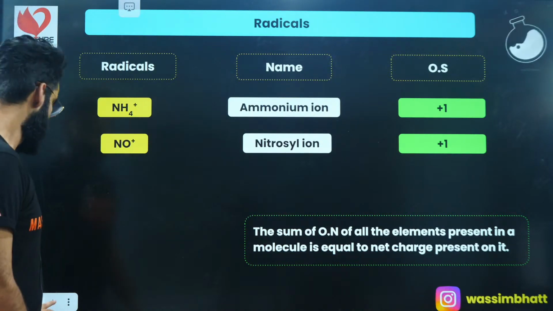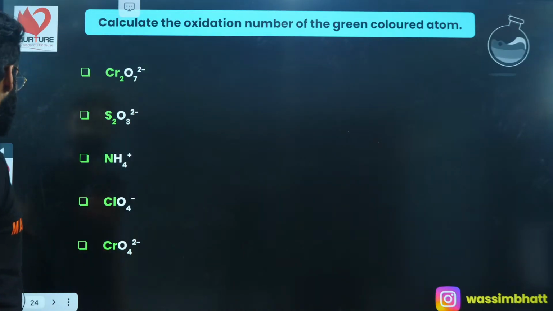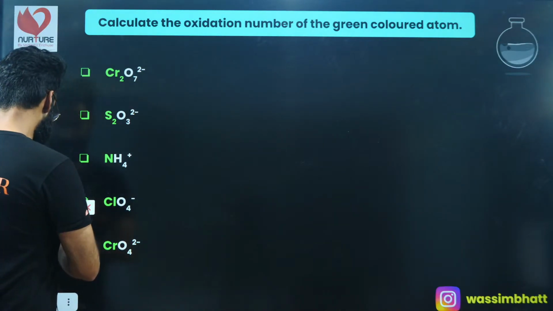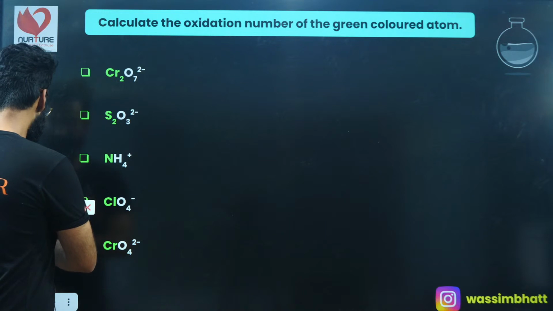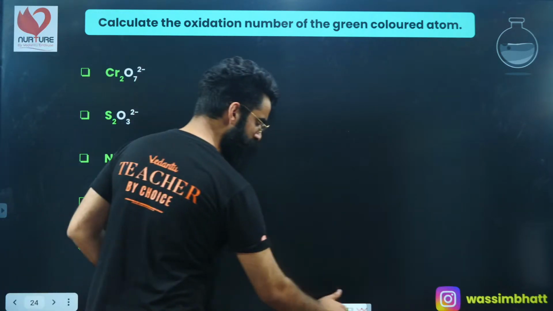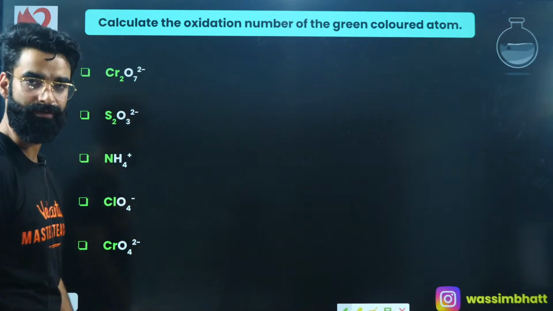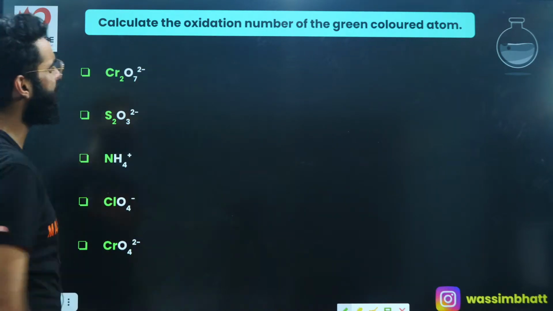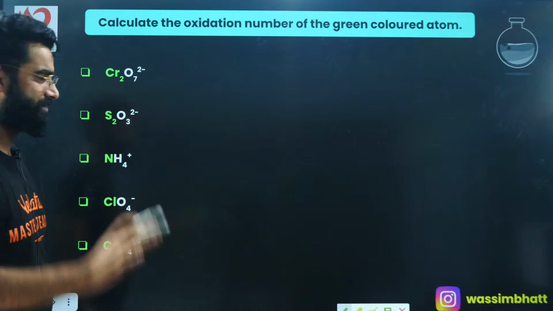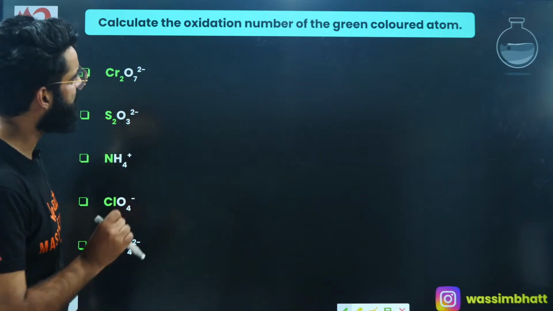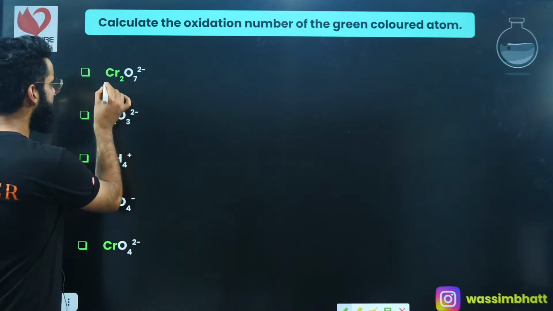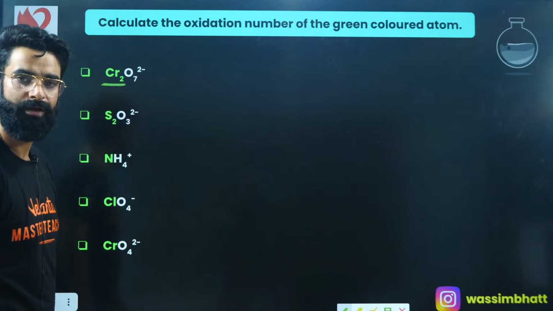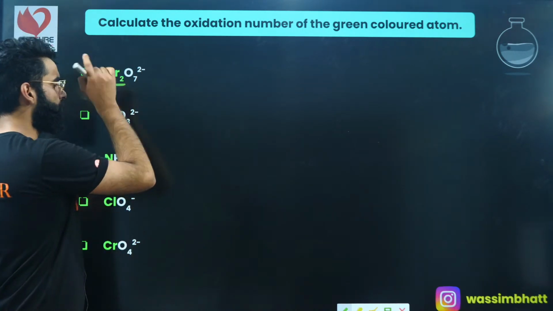Okay. Perfect, guys. Now exactly, let me make you understand the statement which I mentioned over here. The statement was, the sum of the charges present on the elements in a given molecule is equal to the net charge present on the molecule, right? Now understand. I'm making you understand this concept in the form of questions, right? Calculate the oxidation state of the green colored atom. You need to calculate the oxidation state of chromium right here.